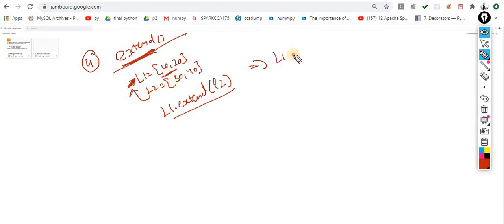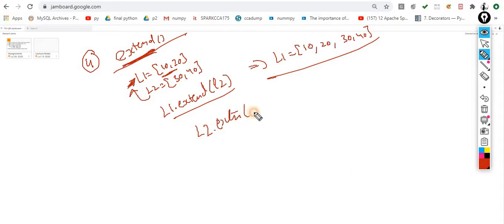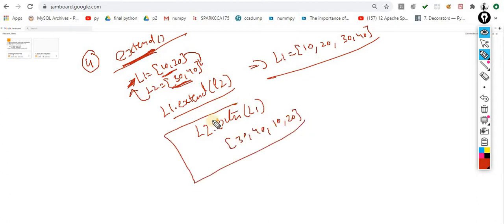So the output would be 10, 20, 30 and 40. Okay, this is the way to do the extension. Same thing, L2 dot extend of L1. Now this time I am extending L2 with L1. So output would be 30, 40, 10, 20. Okay, so this is the way, L2 dot extend, L1 dot extend, with the help of the extend method. Very simple. The name specifies itself: the extend, I am going to extend something.